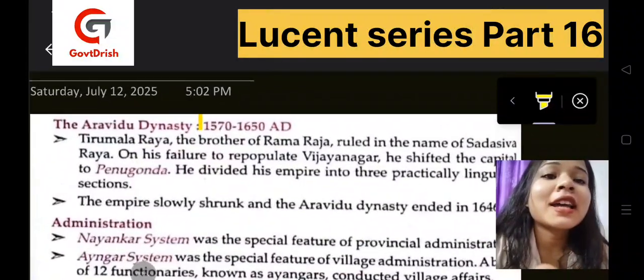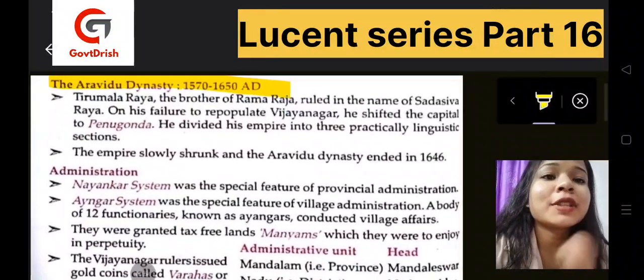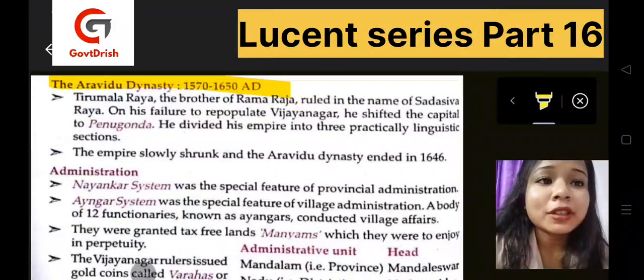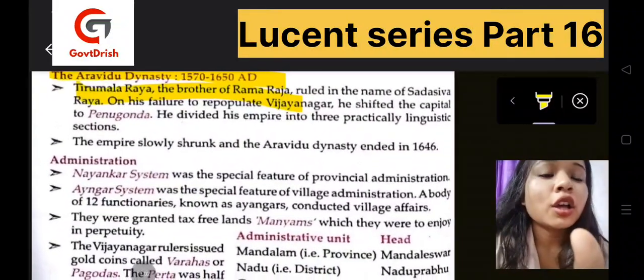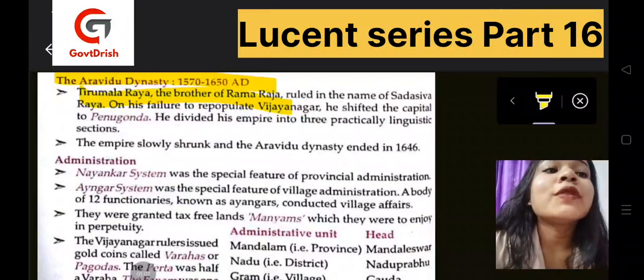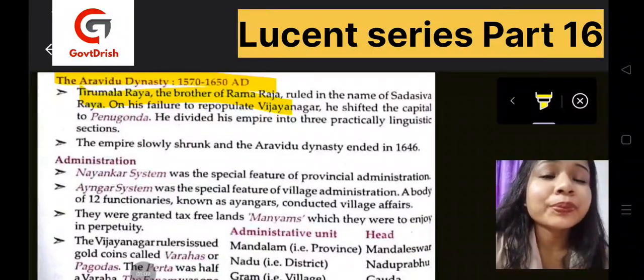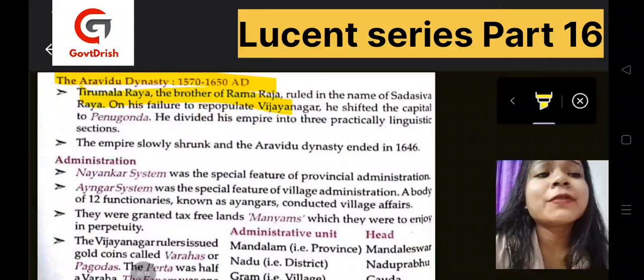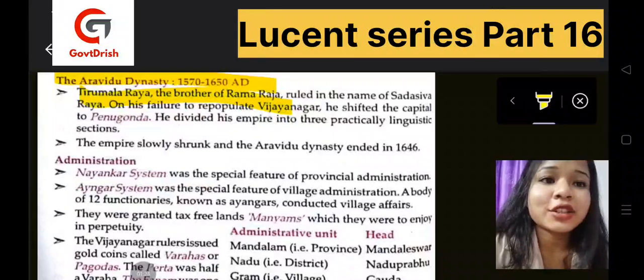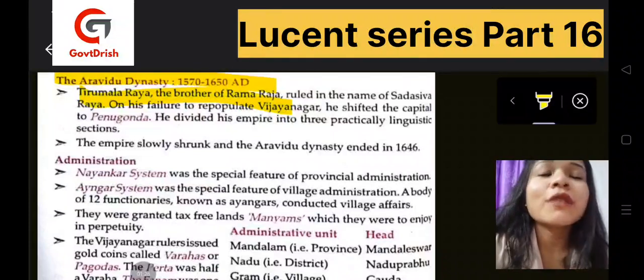The Aravidu Dynasty lasted from 1570 to 1650 AD, and the first ruler was Tirumala Raya, the brother of Rama Raja, who had ruled in the name of Sadasiva Raya. When he couldn't repopulate Vijayanagar, he shifted his capital from Vijayanagar to Penukonda, and there he divided his empire into three sections on the basis of language.